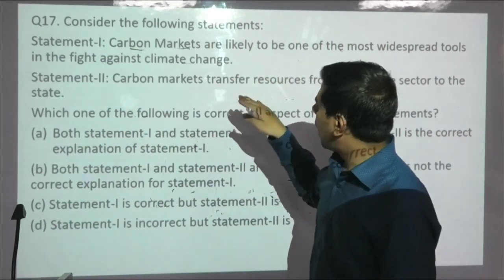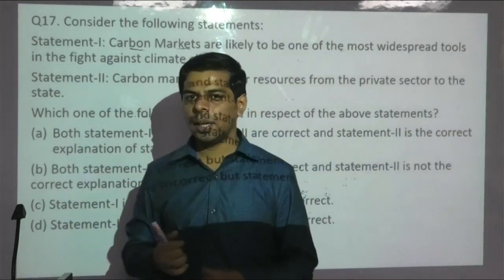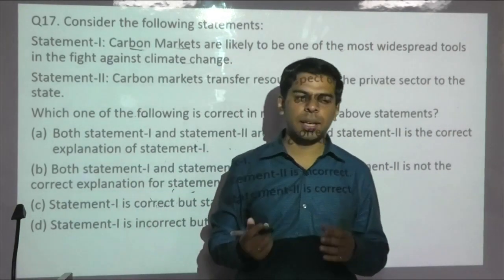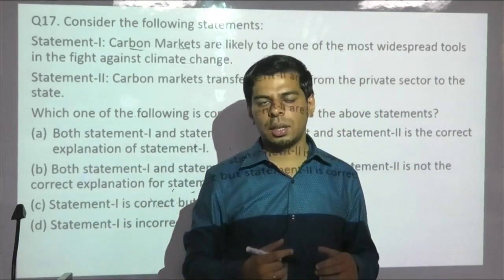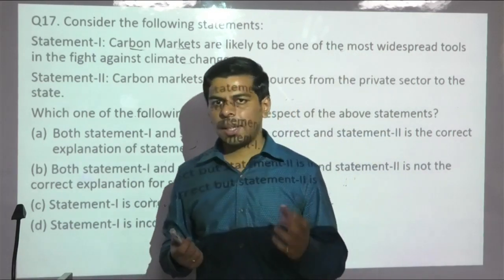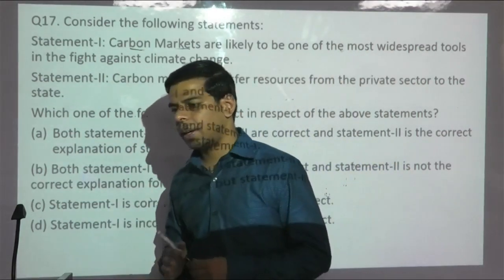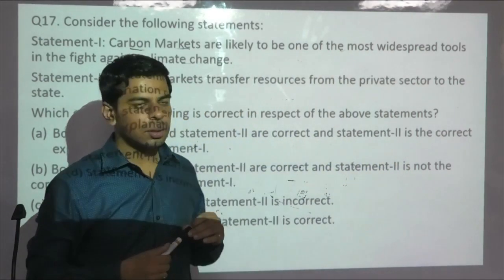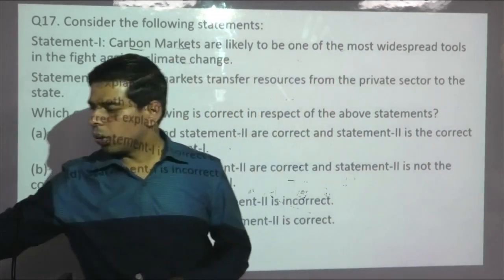And to say that carbon markets transfer resources from private to state is not technically correct, because it's the formal industrialized states, or you could say countries, which are negotiating at the global level under the ambit of UNFCCC. Even though some companies are also involved, to say that resources are taken from private to government is not one of the best options. So we can say you have to eliminate the second option, and the first one holds true.